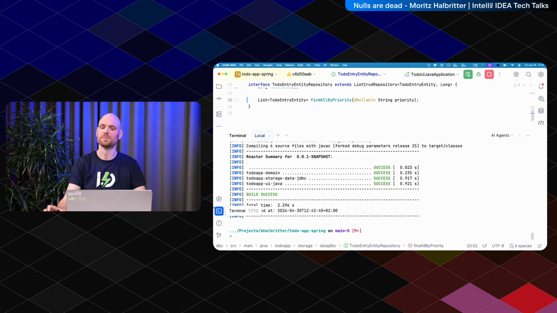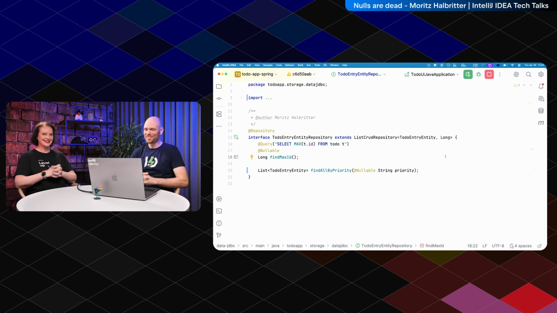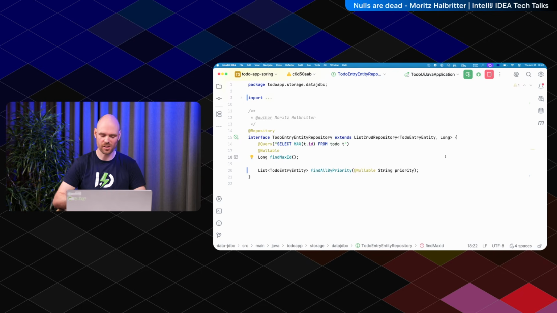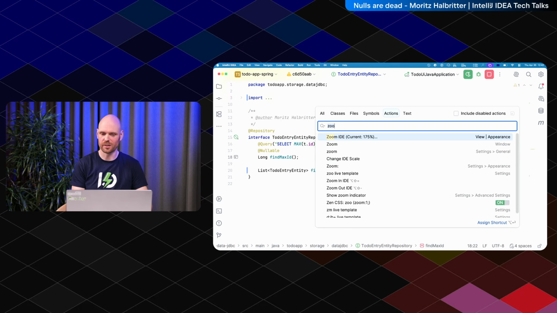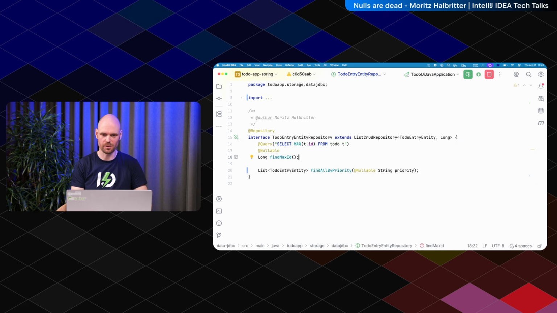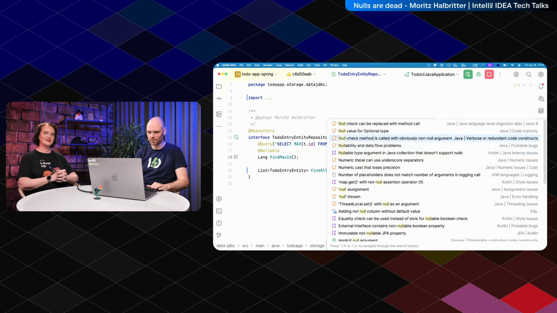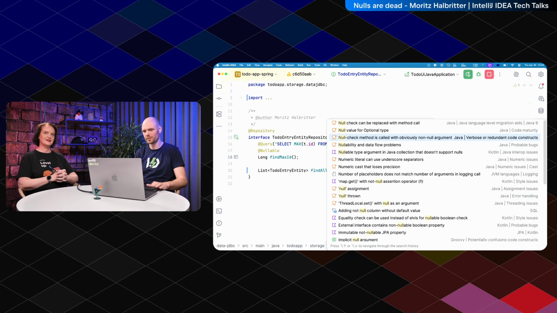Great, we have a green build. I like it when the build is green. But wait, oh no, there's more. I've said the IntelliJ null checker is more clever than the NullAway one. The IntelliJ IDEA null checker is better. Let's run it: Run Inspection by Name. Yes, and then you can type... my screen is so small that I can't get rid of the text, so I put null in the text box which opens. And you run Nullability and data flow problems.